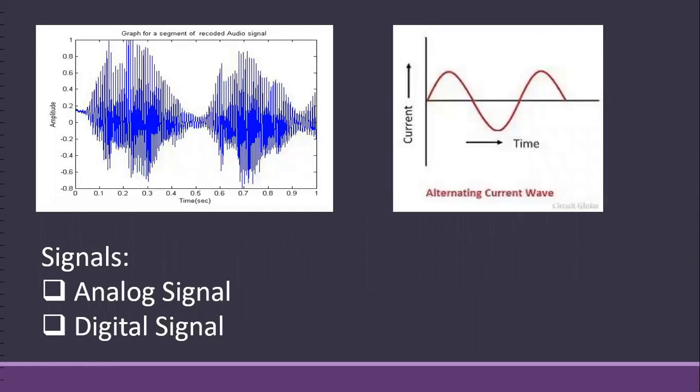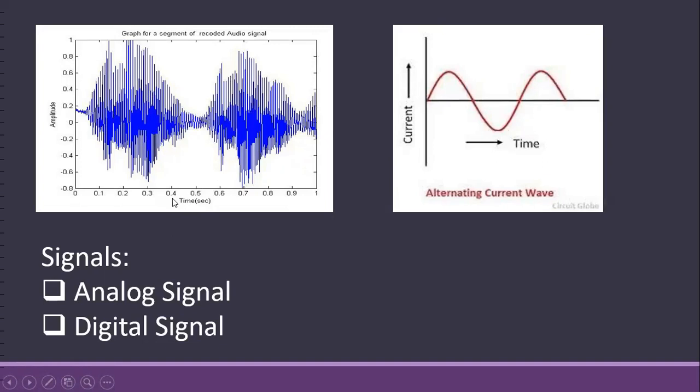If you want to see an example, you see here, this time is an independent variable and we have plotted the audio signal. This is a plot of a human voice signal. Across time, this is changing. With time, this human voice is changing. In this example, you see with time, current is changing, current is alternating. This is a current signal.